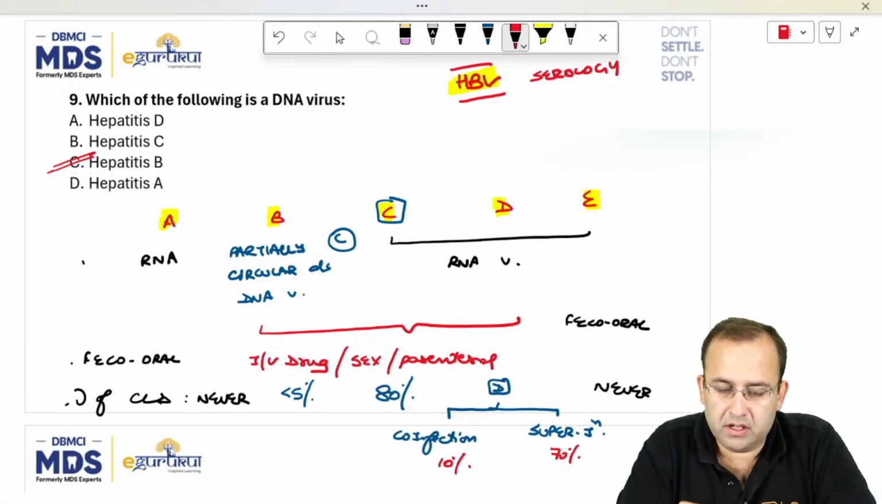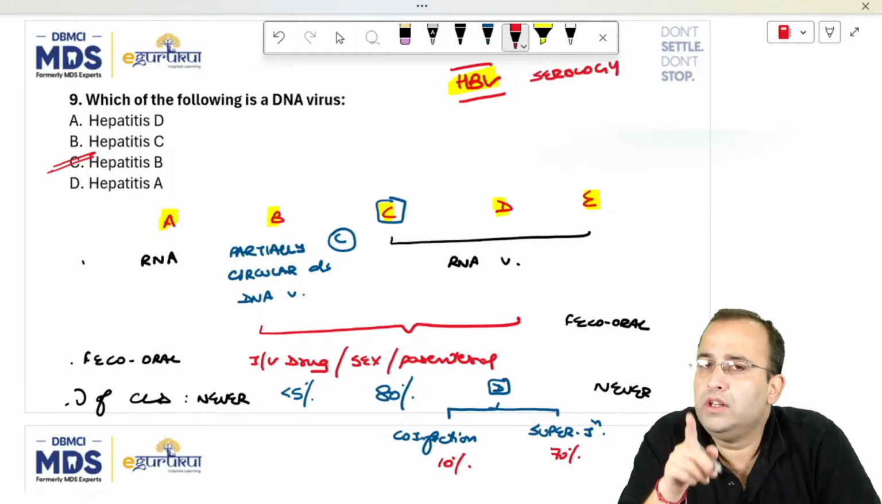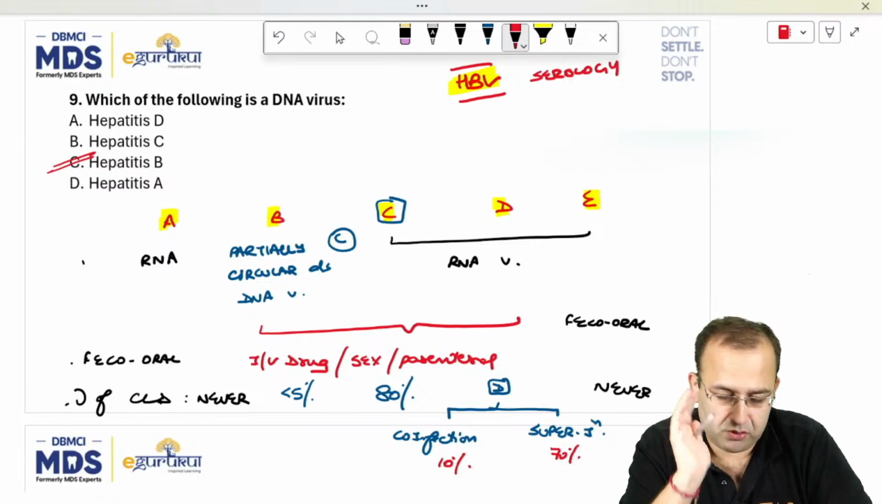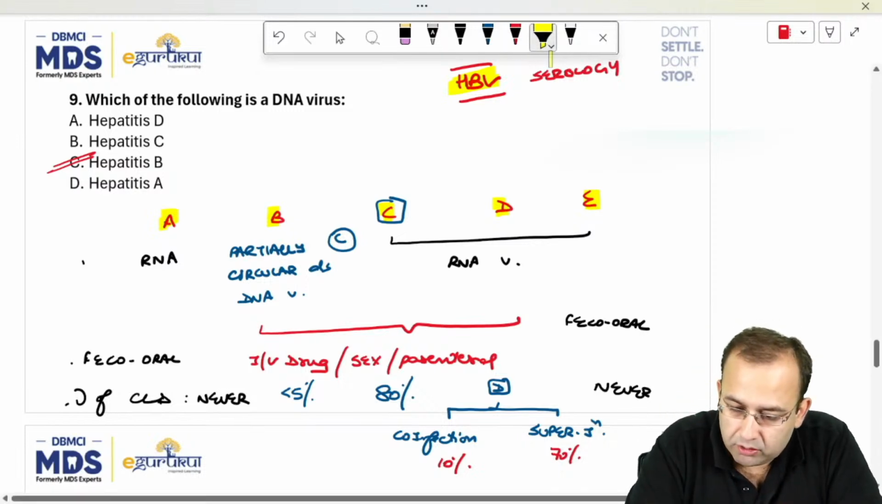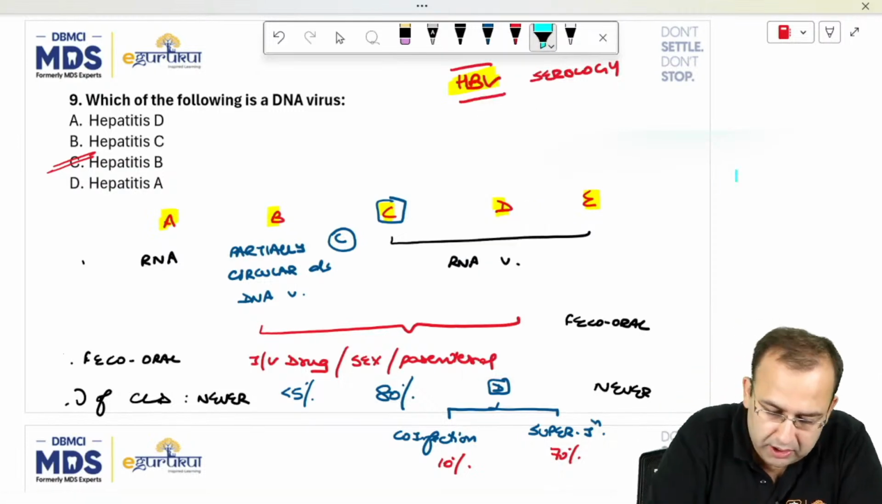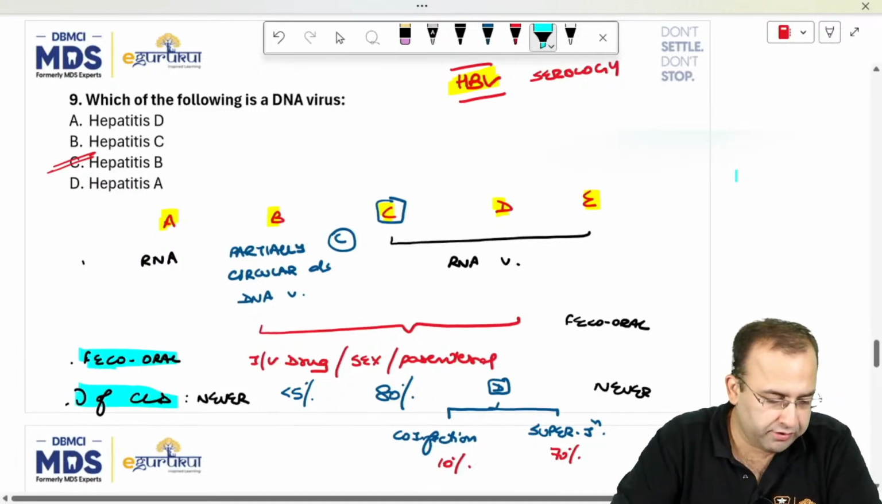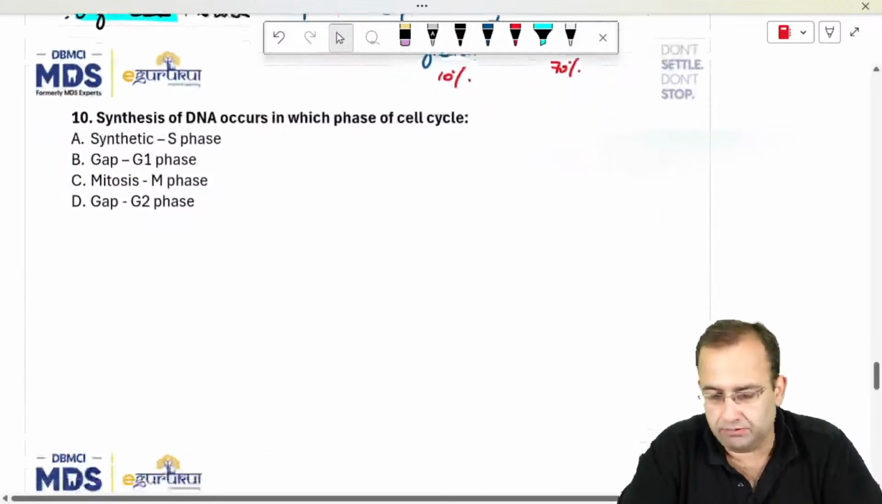This was the master table of hepatitis. The only DNA virus, double-stranded circular DNA virus, is hepatitis B virus. This was the master table. We had a look at 3 things: the genome, the route of transmission, and frequency of chronic liver disease.